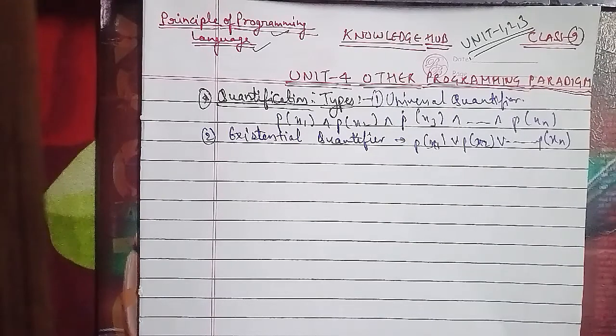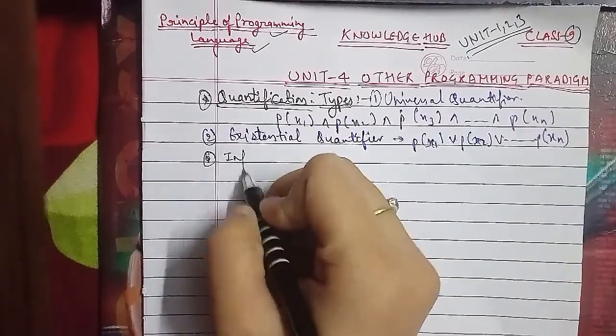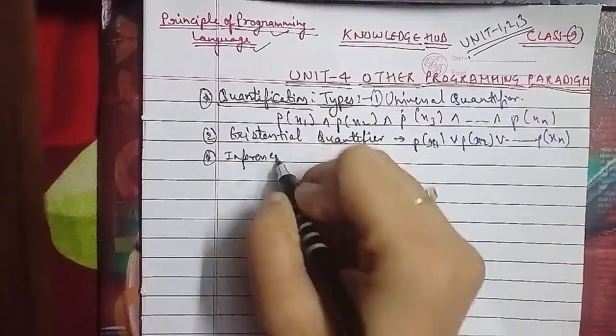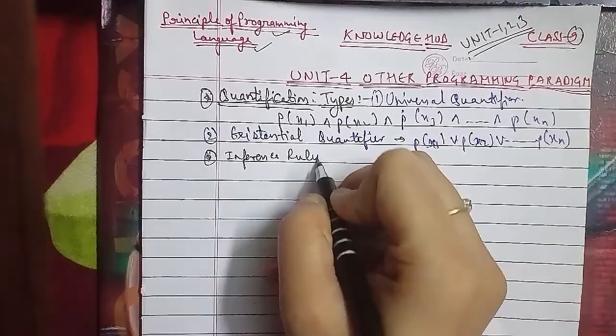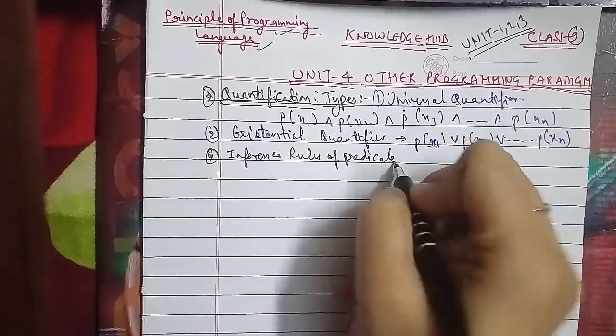Inference rule of predicate logic. So in the inference rules of predicate logic, the first we have is modus ponens.